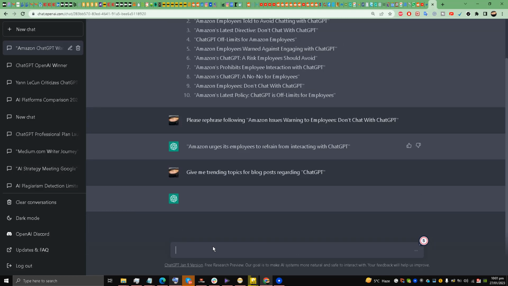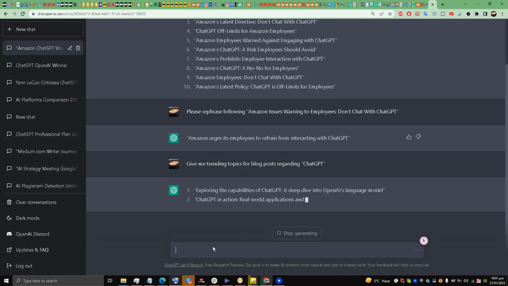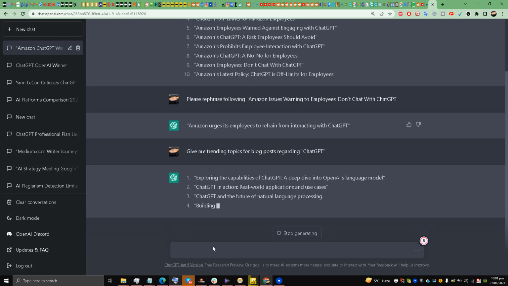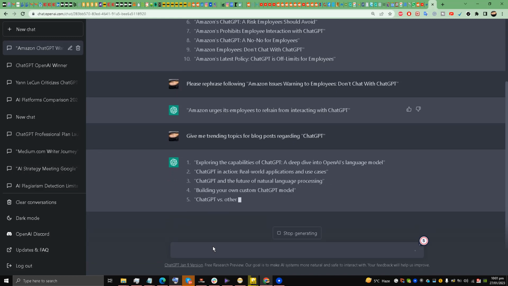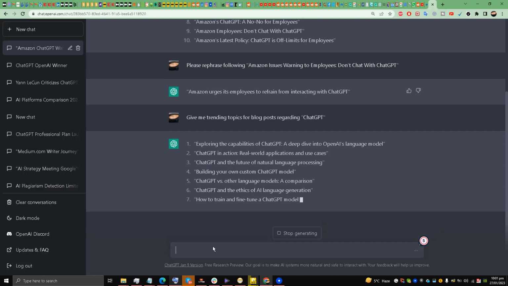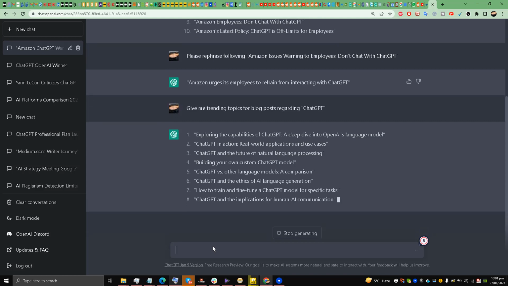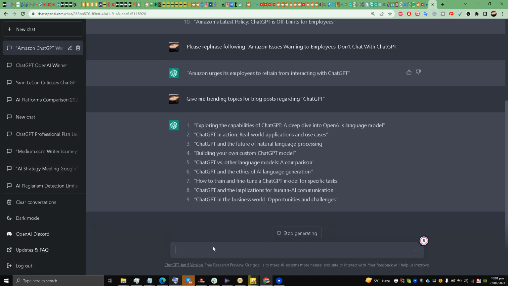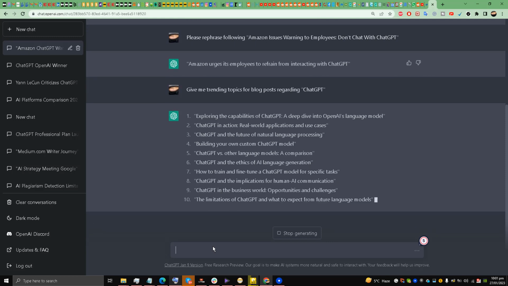This is what I wrote to ChatGPT, and look at this. It's going to give me what it thinks are the trending topics. So I gave it a keyword, and it's giving me trending topics for that specific keyword. Exploring the capabilities of ChatGPT in action, real-world applications and use cases, ChatGPT and the future of natural language processing. And all of these topics it has explored for me.